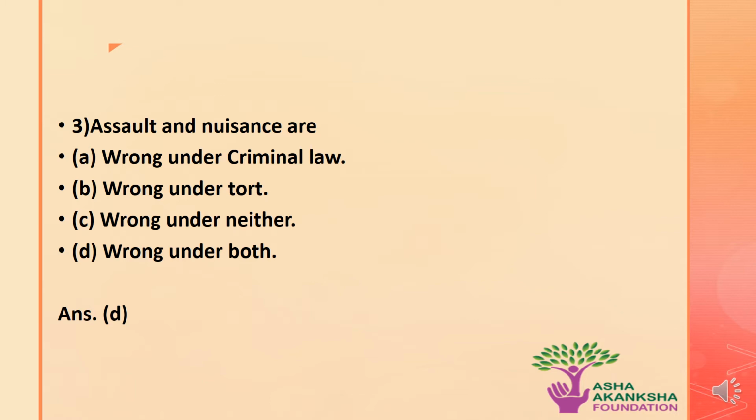The next question is: assault and nuisance are which type of wrong? Options are A. Wrong under criminal law. Option B. Wrong under tort law. C. Wrong under neither of the above. Or D. Wrong under both of the following. The correct answer to this question is option D. That means assault and nuisance are both wrong under the criminal law as well as wrong under the tort law.